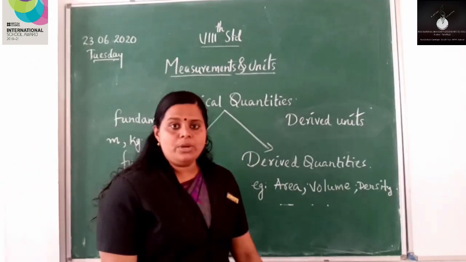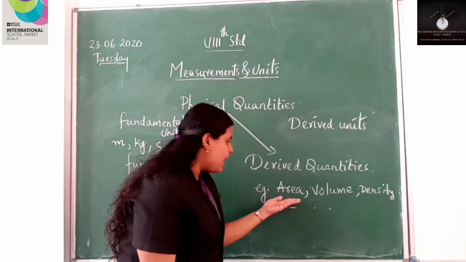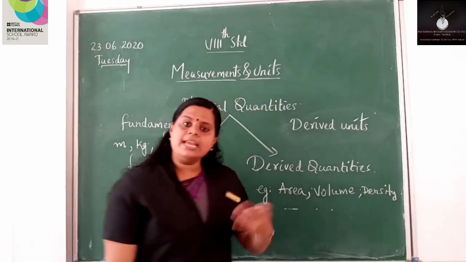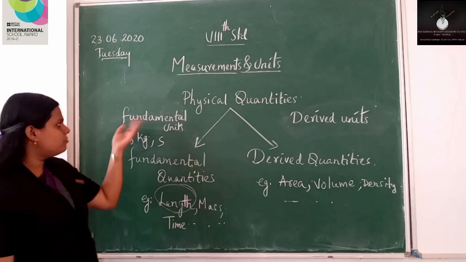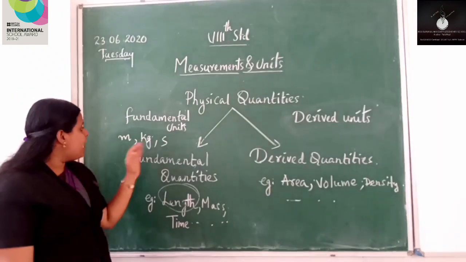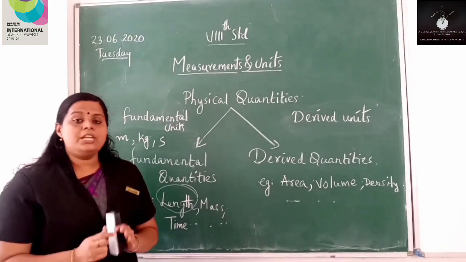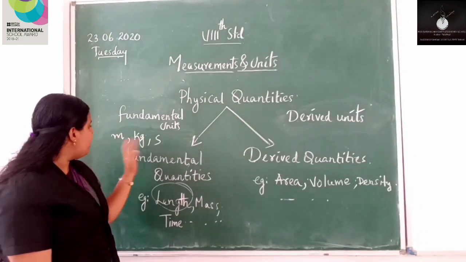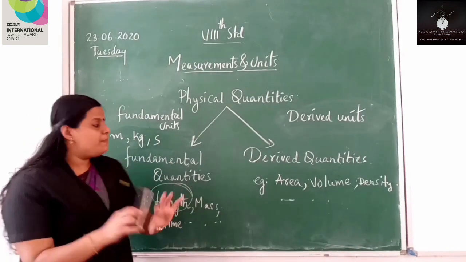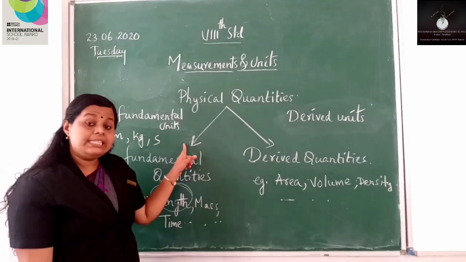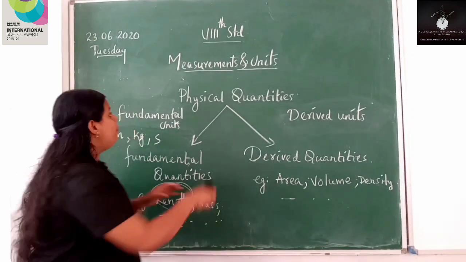Now what about derived units? Derived units are the units of derived quantities such as area, volume, density, etc. We will discuss that later. Now come back to this topic, fundamental units. Here we have taken the basic units. There is a system which is dependent on fundamental units, and that system is known as International System of Units.